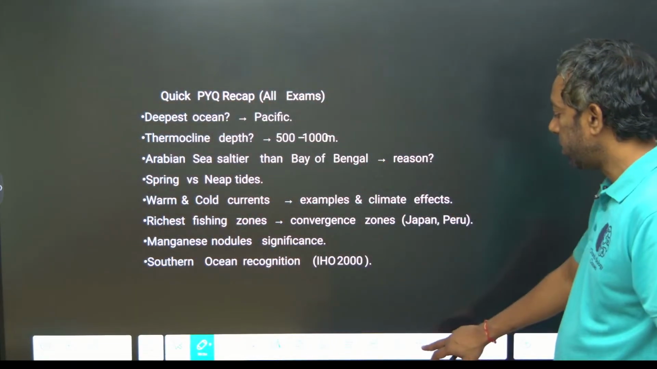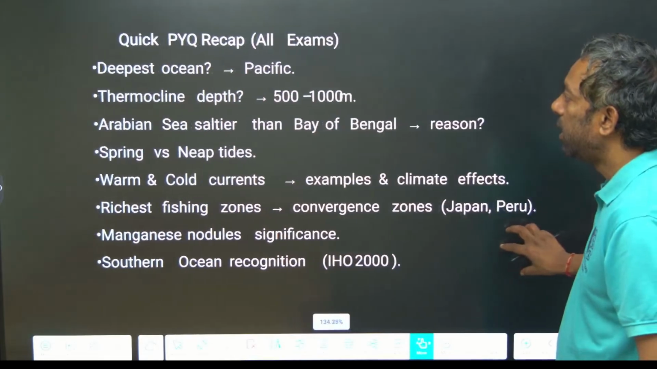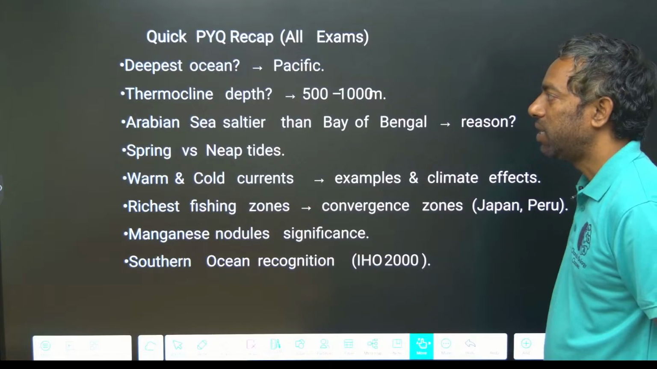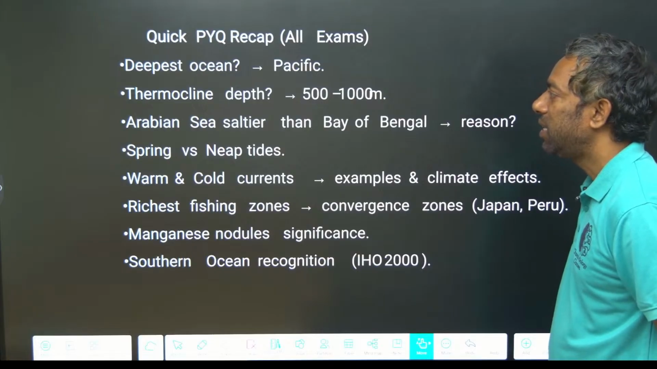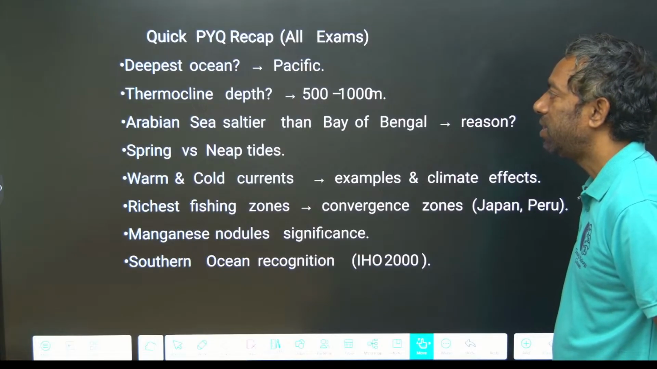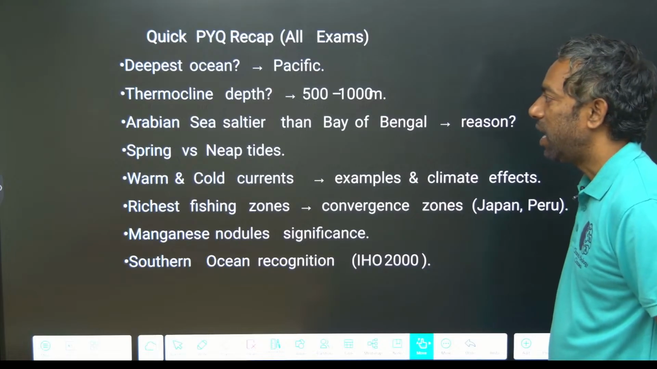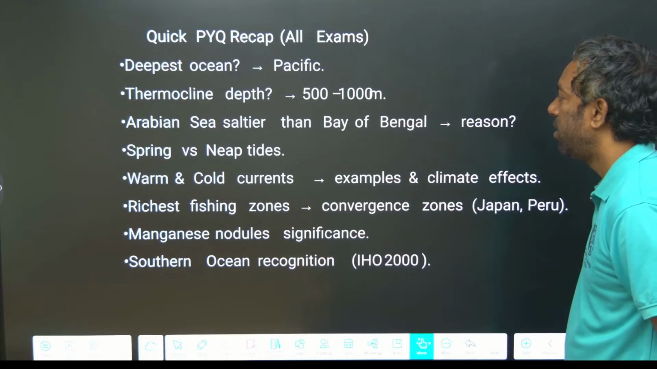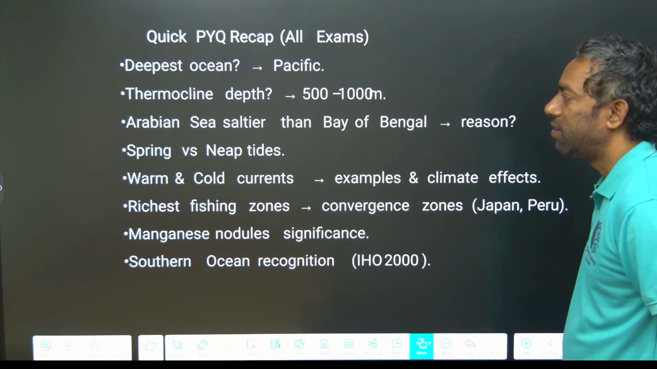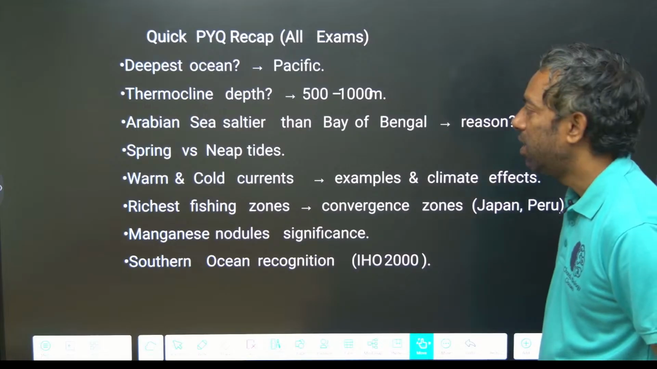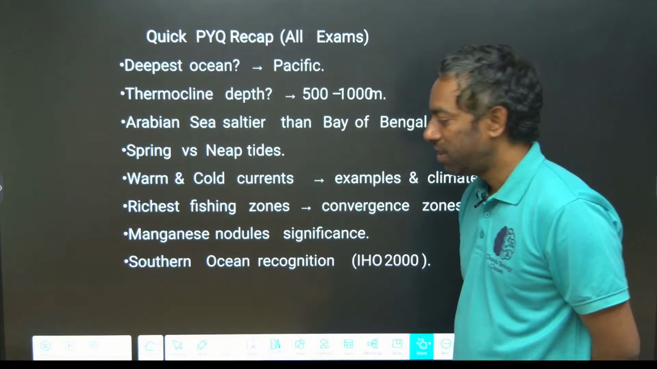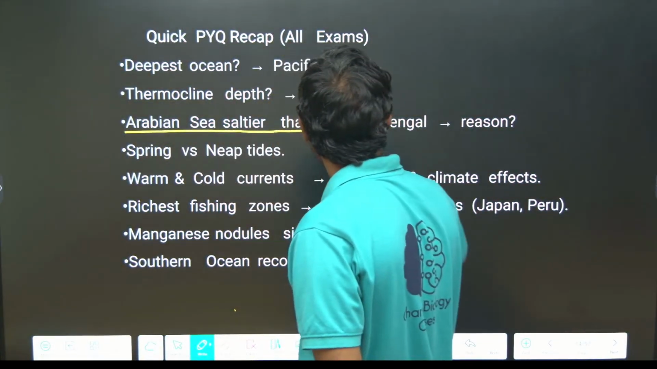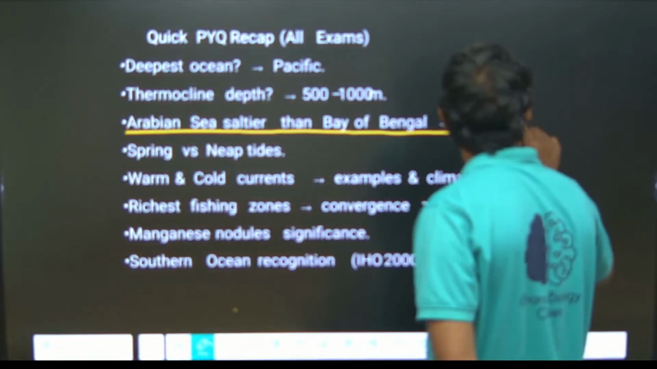Quick revision from the exam point of view, guys. The deepest ocean is the Pacific. Thermocline is at a depth of 500 to 1000 meters. The Arabian Sea is saltier than the Bay of Bengal. Tell me, what is the reason why the Arabian Sea is saltier than the Bay of Bengal?